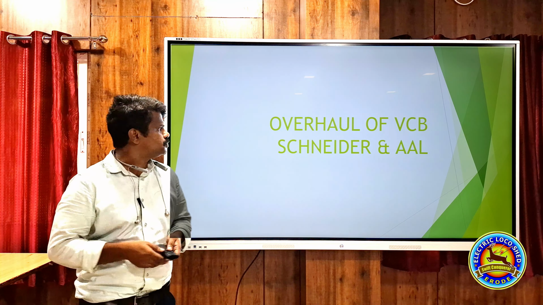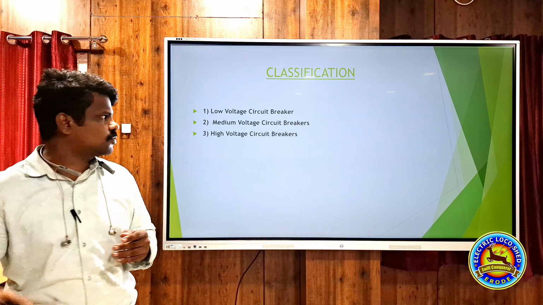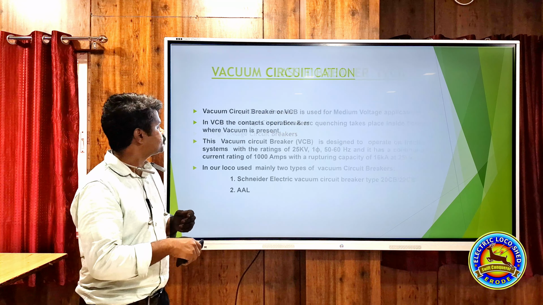We can use vacuum, or oil circuit breakers are available, and SF6 circuit breakers are available. Depending on the type of extinguishing used for this arc, we classify circuit breakers as vacuum circuit breakers, oil circuit breakers, SF6 circuit breakers, etc.